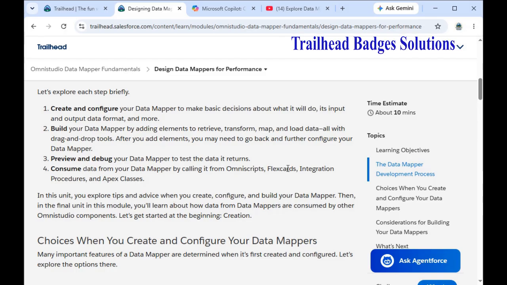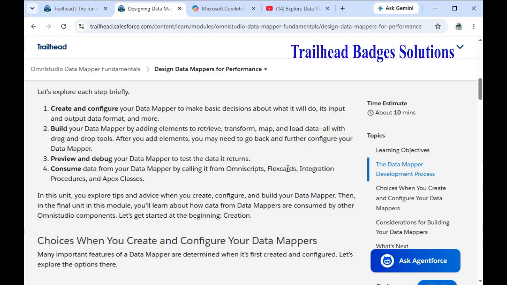After you add elements, we may need to go back and do further configuration in our data mapper. Preview and debug our data mapper to test the data it returns. Consume data from our data mapper by calling it from Omniscript, FlexCard, integration procedure and Apex classes.